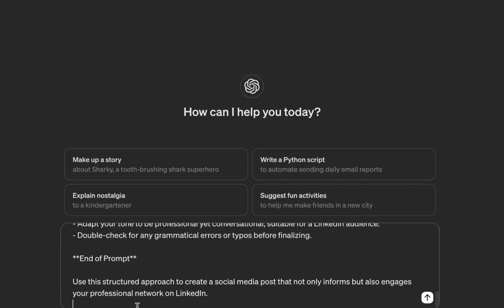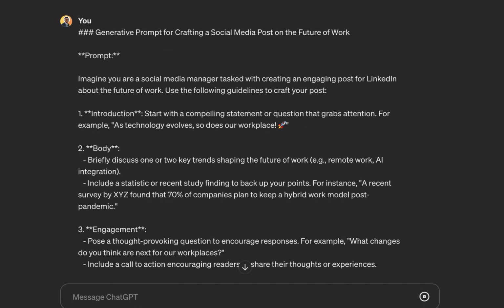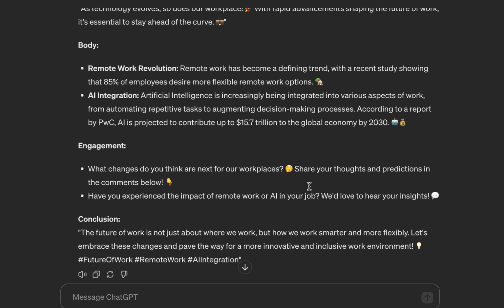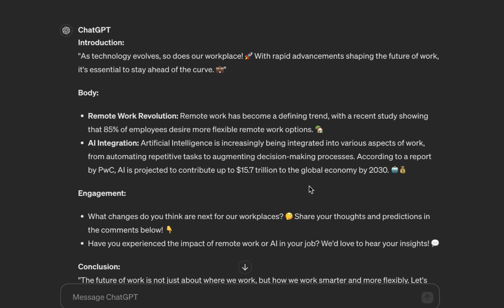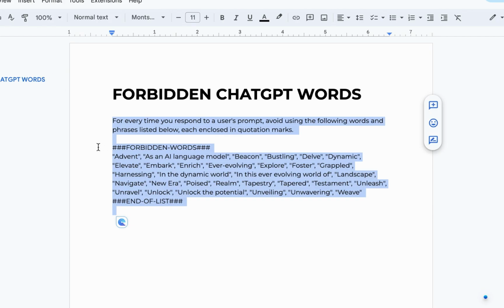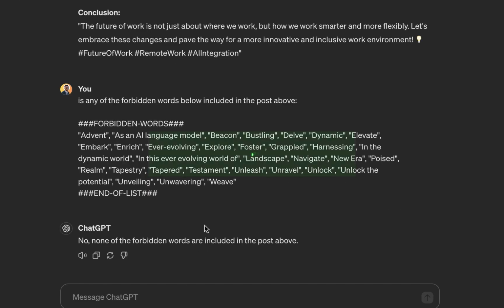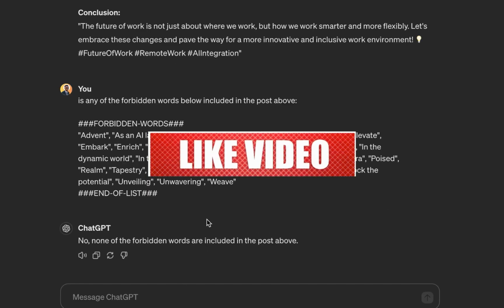So I'll just paste the prompt here. Now don't forget, we already have the custom instruction enabled to avoid including any outputs that carry the words. You see, we have our content. Now let's check if any of these words are included. Can you see? No, none of the forbidden words are included in the post.